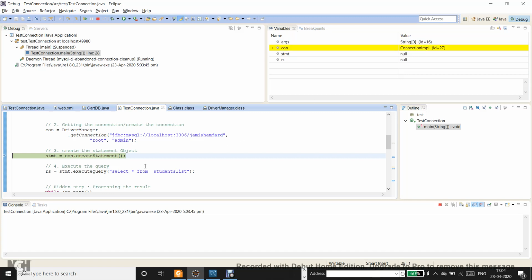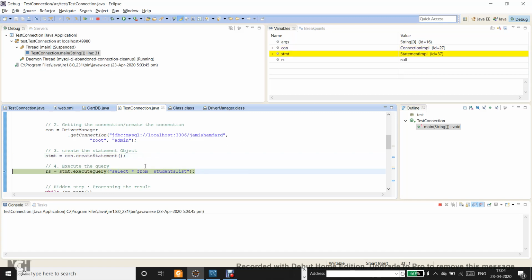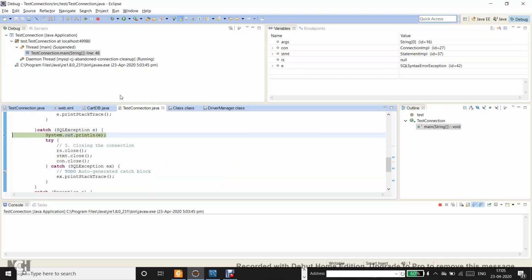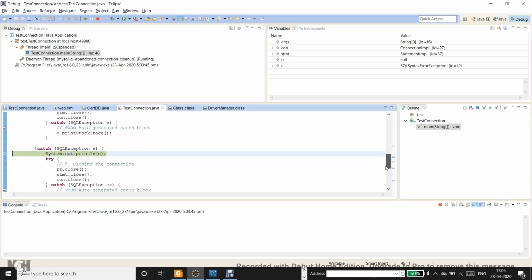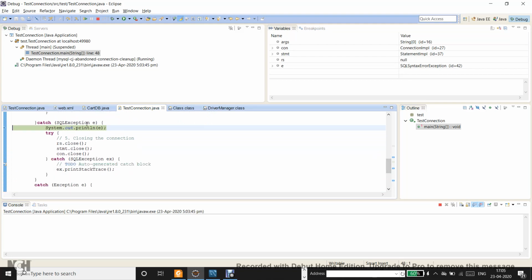Then the next line executes with F6. See, the statement object is initialized. Now the result set is still not initialized because it depends upon the success of this execute query function, which has a statement with an error, a wrong table name. So when we try to execute this particular query, you see the result set is still null, and the control goes to the catch block of SQL exception.